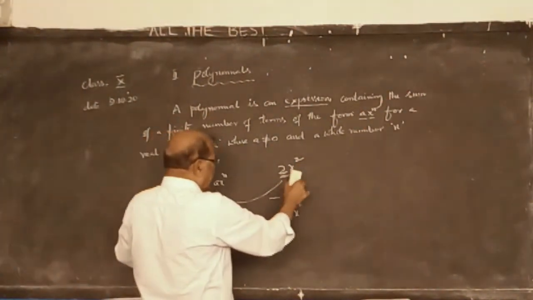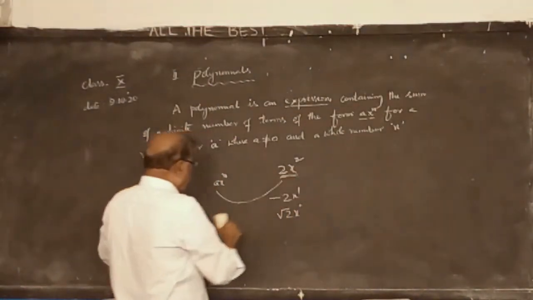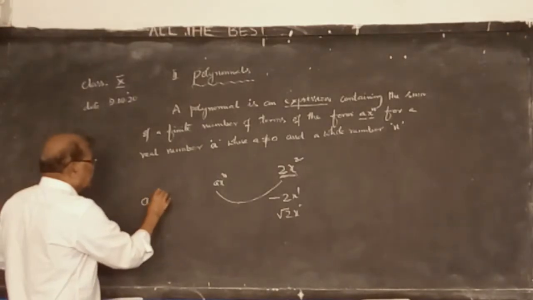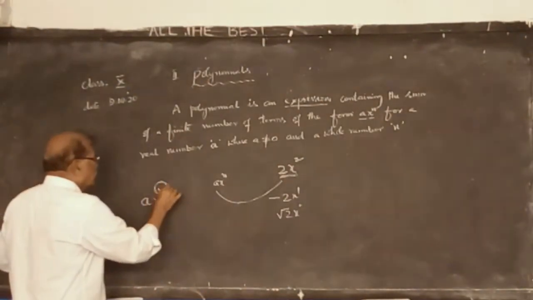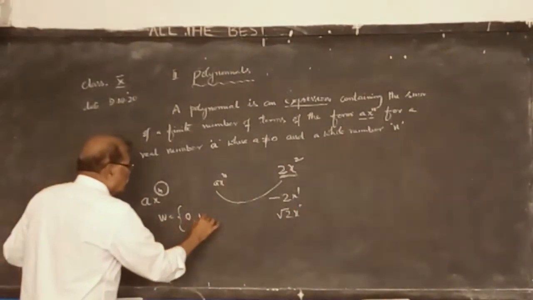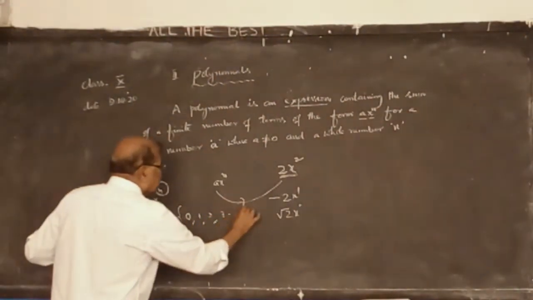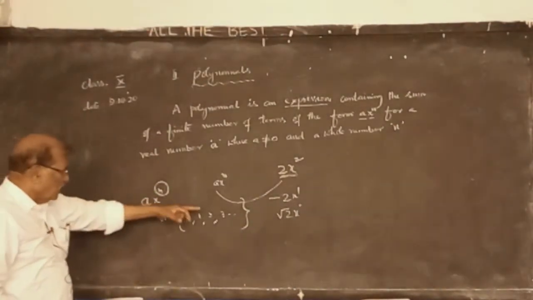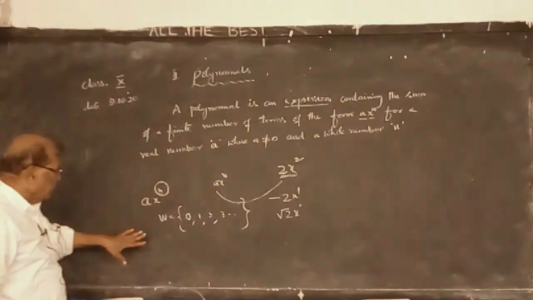And in ax to the power of n, this power n must be a whole number. Whole numbers start from 0, 1, 2, 3 and so on. So the power must be either 0 or 1, 2, 3 like that.